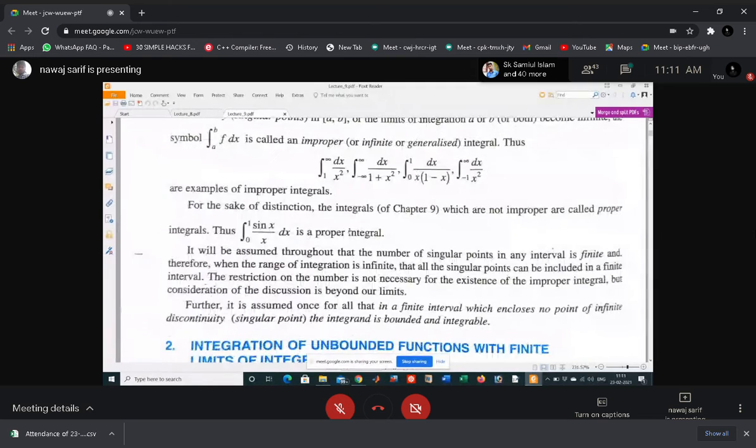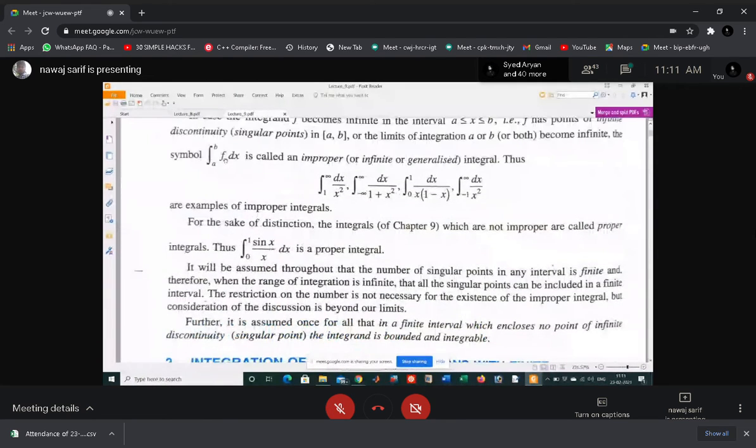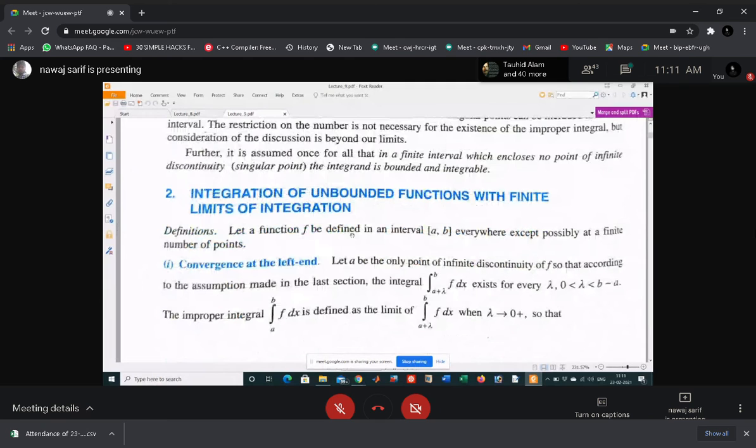First one, integration of an unbounded function with finite limits of integration. Finite limits means a and b, the limits of integration are a and b. When a and b are finite, we will first understand what happens in that case.